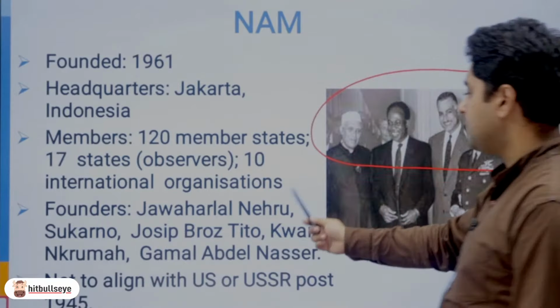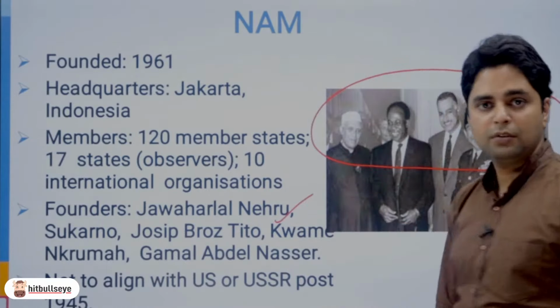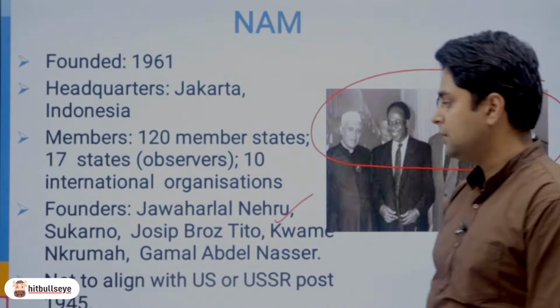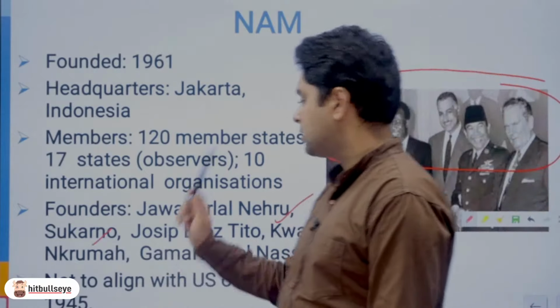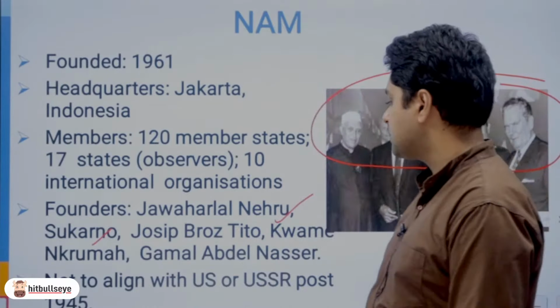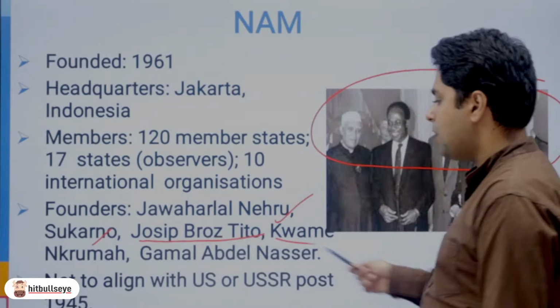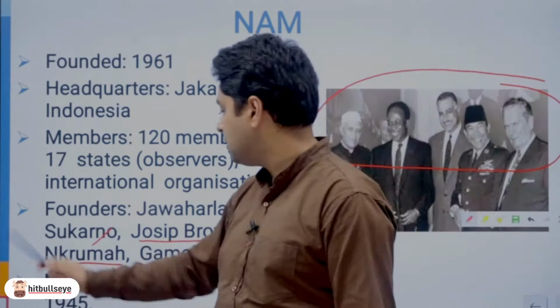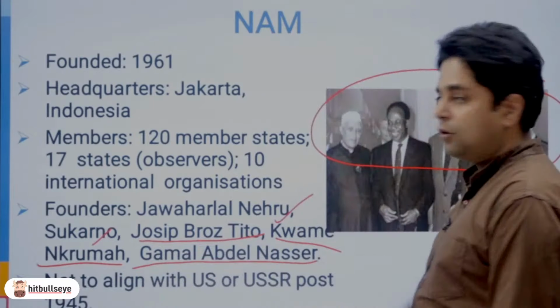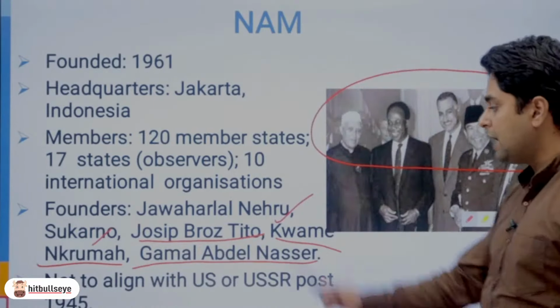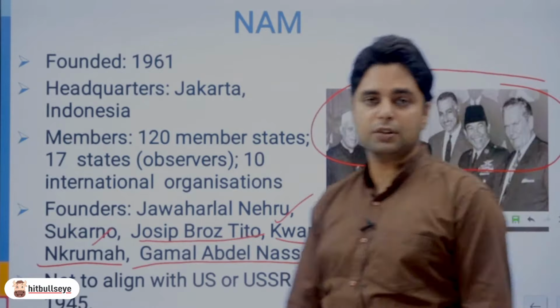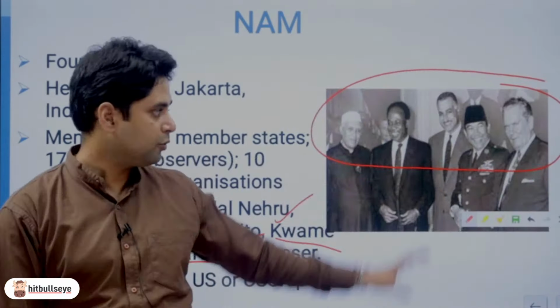And these 5 gentlemen were Jawaharlal Nehru, who was of course the Indian Prime Minister, Sukarno, who was Indonesia's President, then Kwame Nkrumah, who was from Ghana, Gamal Abdel Nasser, who was from Egypt, and Joseph Broz Tito was from Yugoslavia. तो इन पांचों countries के presidents और prime ministers ये पांचों लोग थे.